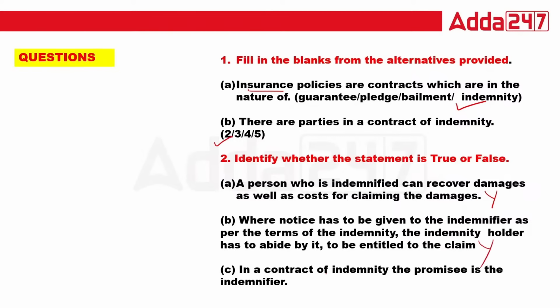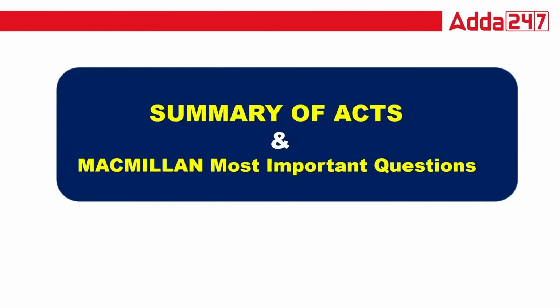Yes. In a contract of indemnity, the promisee is the indemnifier. Promisee? The promisee is the indemnified, the indemnity holder. So this is wrong. False.